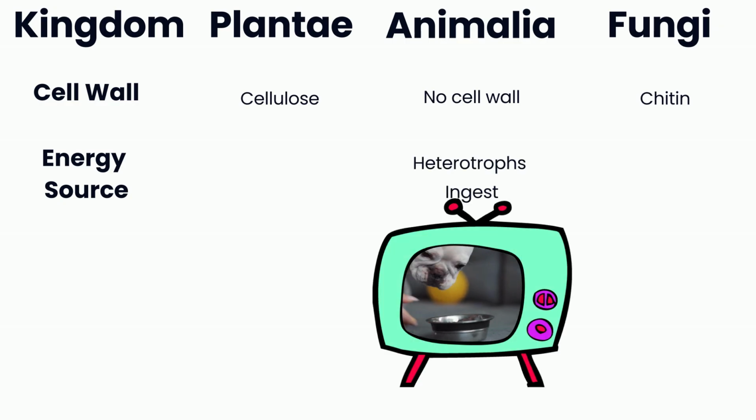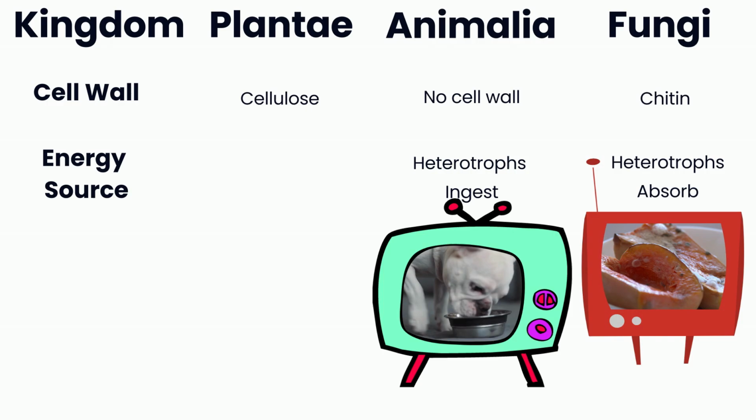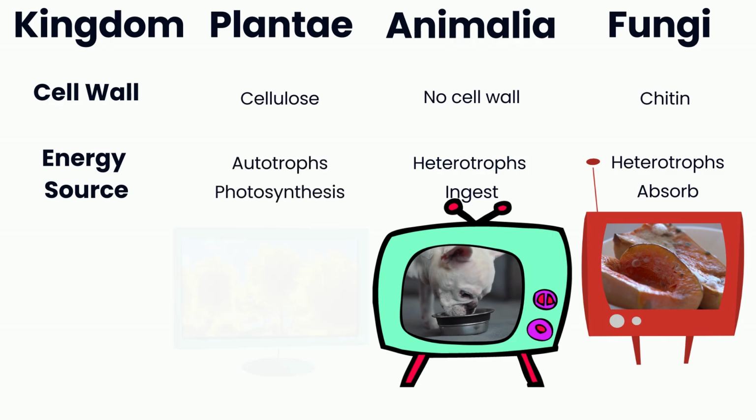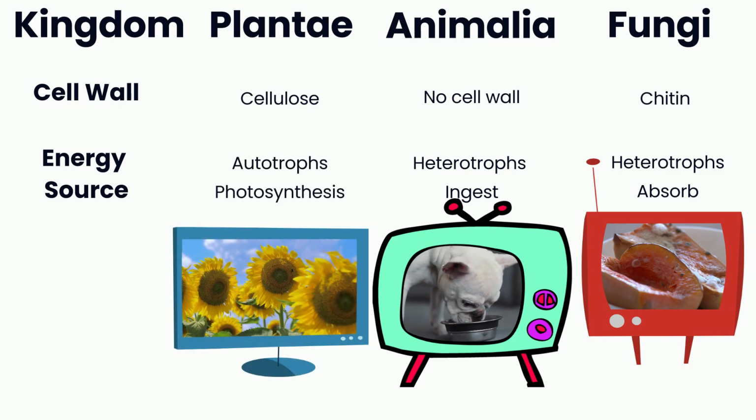Animals ingest or eat other living things, while fungi secrete enzymes and absorb nutrients from breaking down waste and other organic matter. Plants, on the other hand, are autotrophs. Their cells contain chlorophyll that can use the energy of the sun for photosynthesis.